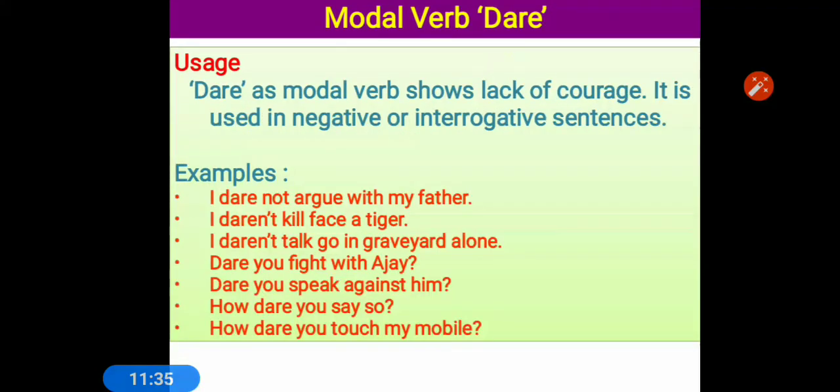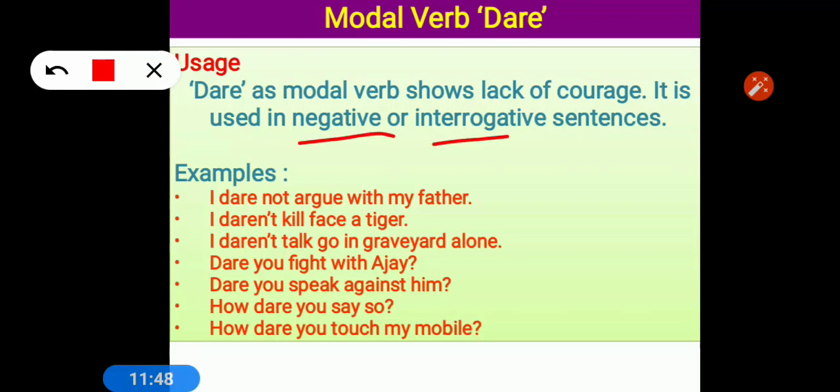Dare is also partial verb. I told you that it is partial modal verb. It's not complete modal verb. It is used as main verb as well as helping verb. When we talk about helping verb, it means auxiliary verb as a modal verb. So it is used only in negative and interrogative sentence to show lack of courage.